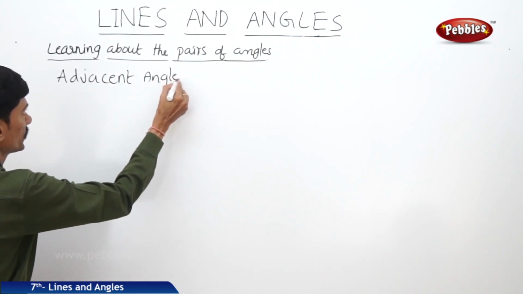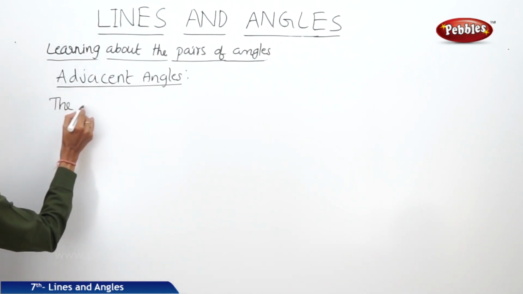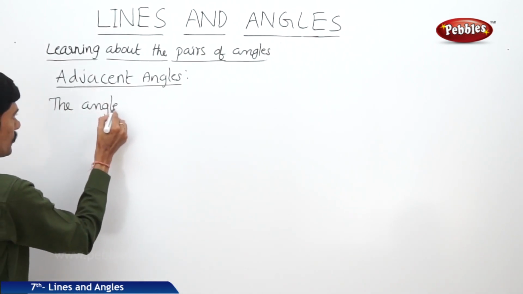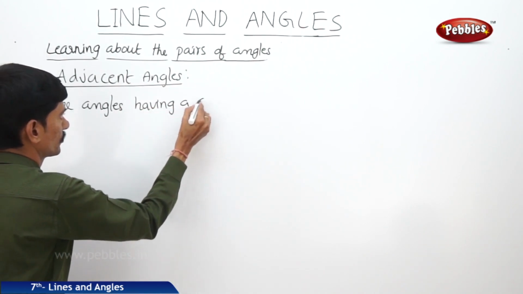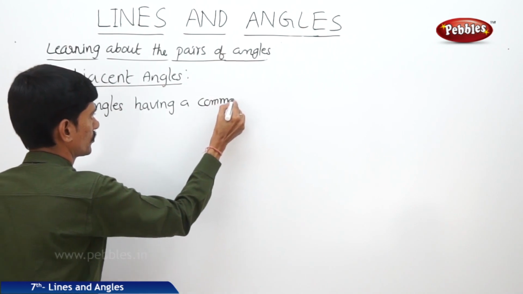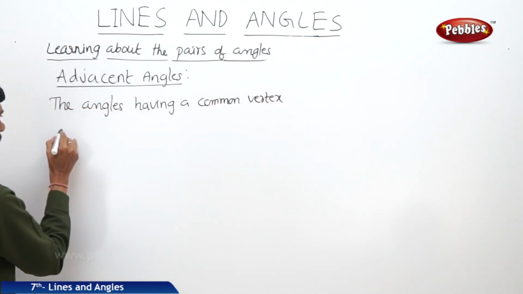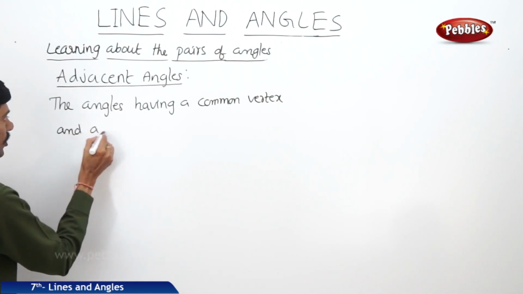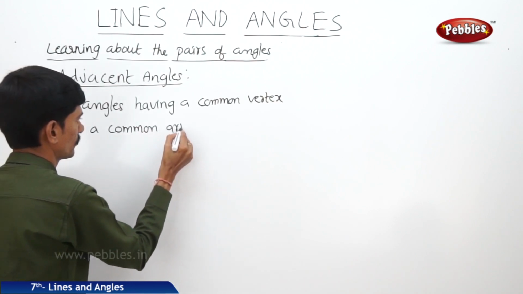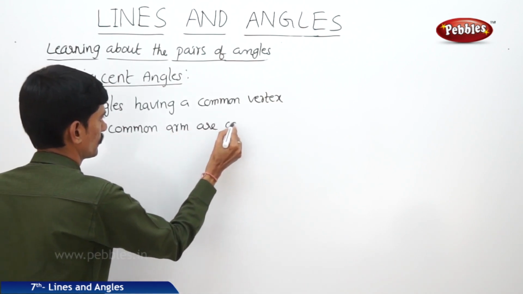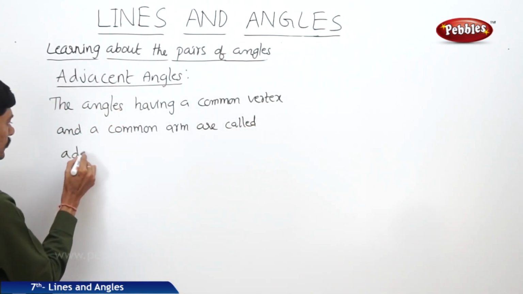Now let us see the next pair of angles, that is adjacent angles. Now what are the adjacent angles? The angles having a common vertex and a common arm are called adjacent angles.